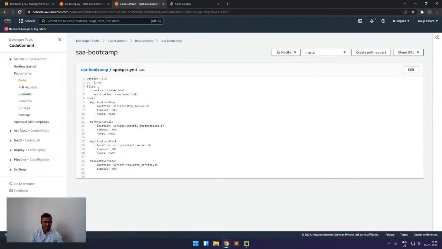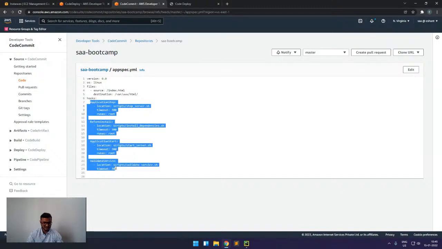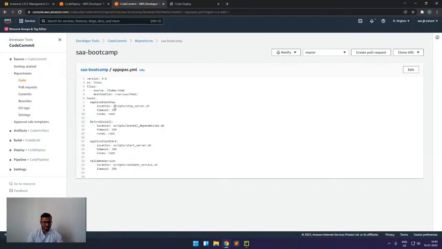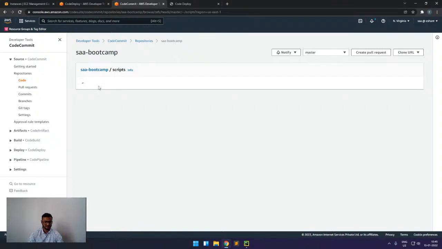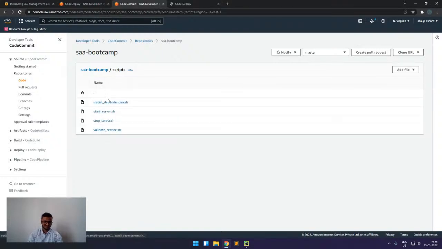So in the appspec, we can see it is copying this index.html that we saw to this location, because we are having an Apache server and we are having these hooks. And for these hooks, we are storing our scripts in this location, which is the scripts folder. And now we will see the scripts folder. Yeah. So for all the hooks, we have all these scripts stored here.